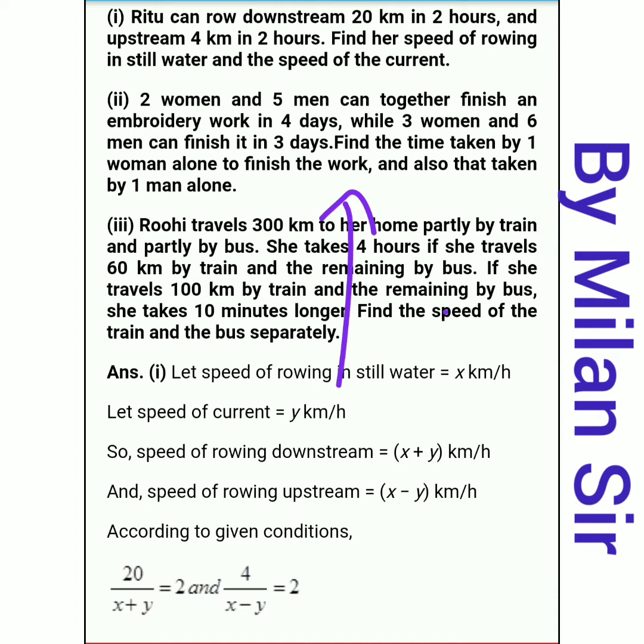So here we have two things, that is time taken by women and time taken by men. So we can assume our two variables as per this question.